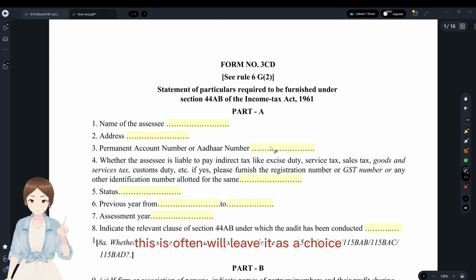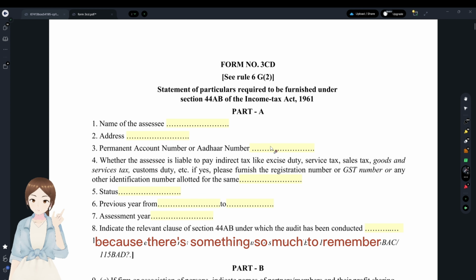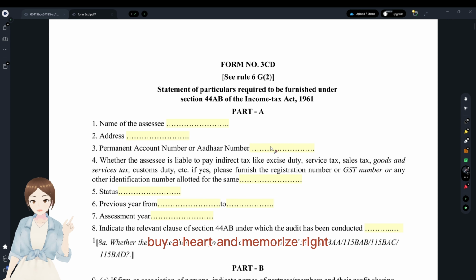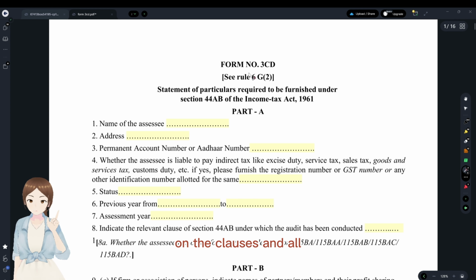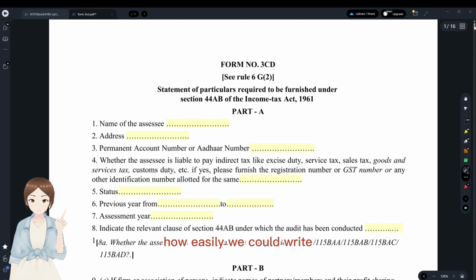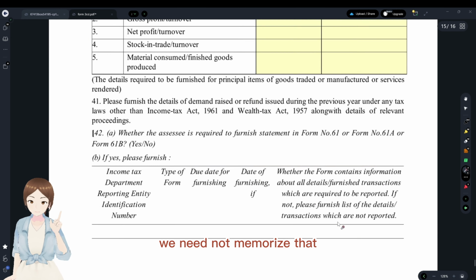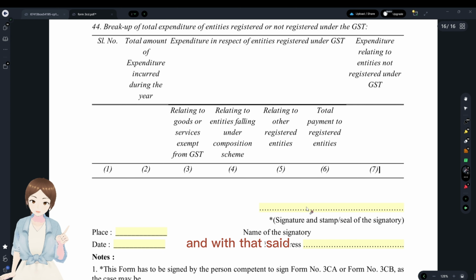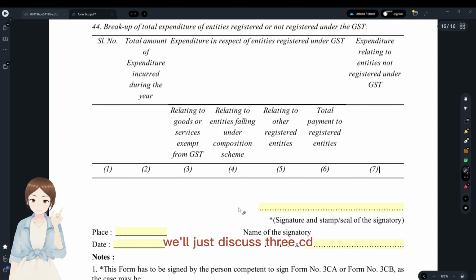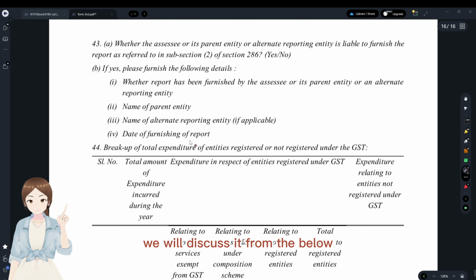This is often left as a choice because there is so much to remember, so much to learn by heart and memorize, right? But we'll discuss it in such a way that we need not memorize the whole 3CD and all the clauses. We'll just remember how easily we could write. If we understand anything, we need not memorize it. It comes from our heart. And with that said, we'll discuss 3CD, but for a change, we will discuss it from the bottom.